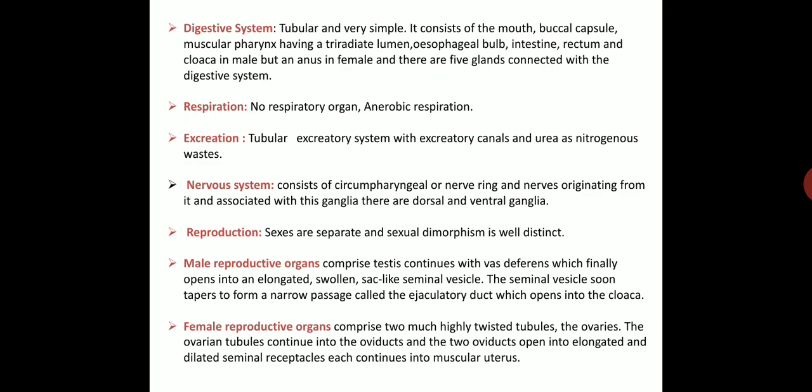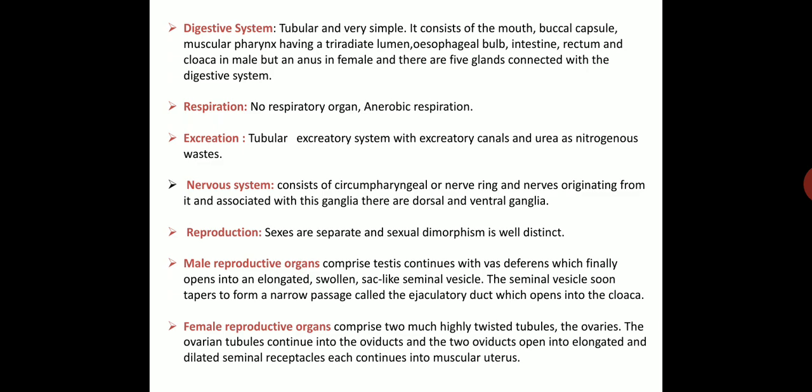Excretion: the excretory system is tubular, consisting of excretory canals, and urea is the nitrogenous waste. Nervous system: it consists of a circumpharyngeal nerve ring, and nerves originating from it that are associated with ganglia. There are dorsal and ventral ganglia. Reproduction: the sexes are separate and sexual dimorphism is distinct.